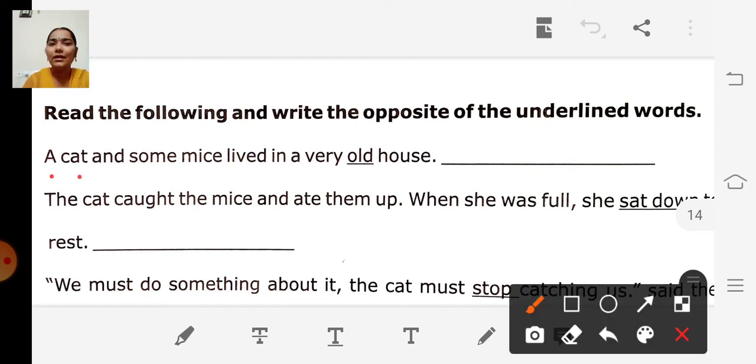A cat and some mice lived in a very old house. They have underlined the word old. Old house. What is the opposite of old? New. Very good. The opposite of old is new. And look at the next sentence.